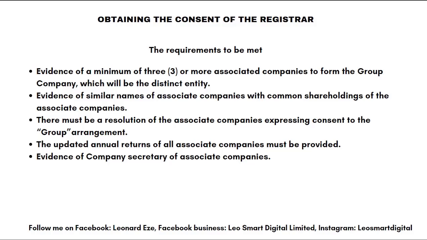There must be a resolution of the associate companies expressing consent to the group arrangement. Yes, they must consent to the arrangement. Then the annual returns of all the associate companies must be up to date. Evidence of company secretary of associate companies.